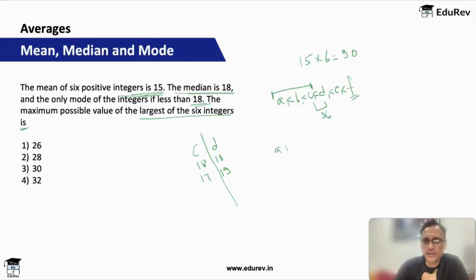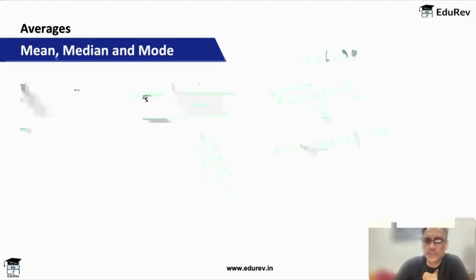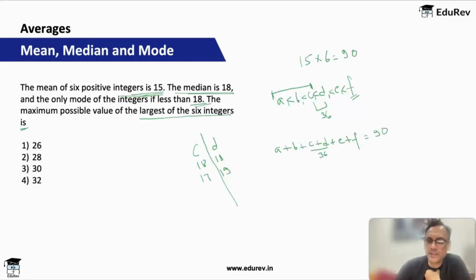So if I look at A plus B plus C plus D plus E plus F, this is equal to 90. These two, C and D, are equal to 36, so they will not impact me. Now, the best thing for me for this 90 is that the remaining values A, B and E are as low as possible. Let me keep C as 18, but the only mode is less than 18.